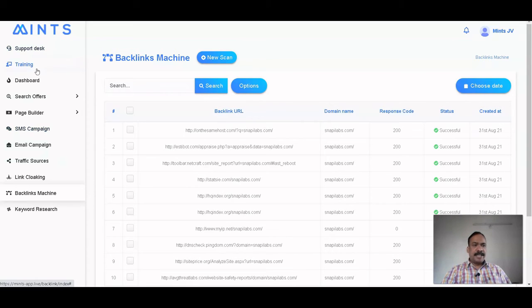Training is also given, so you can go through this training where you learn how to use this software effectively to promote any of your products, to create landing pages, or to create a beautiful website. Everything is given in this training module. Support is also there, so whenever you get stuck at any point you can contact their support team as well. So this is from this member area.